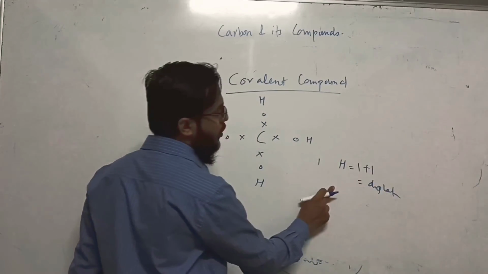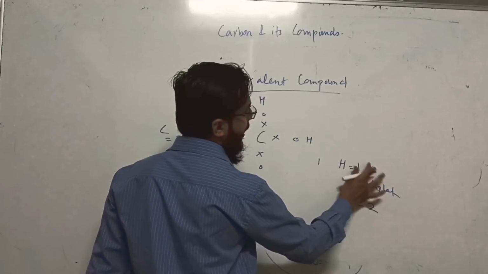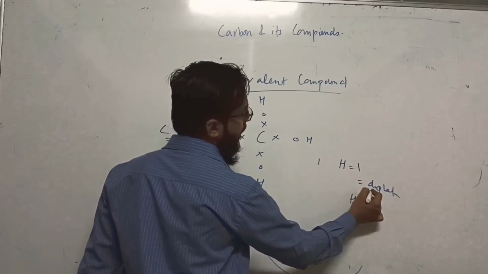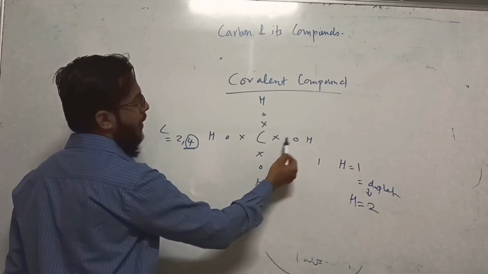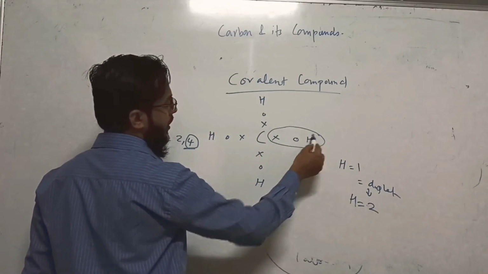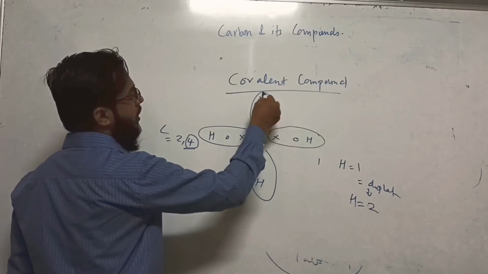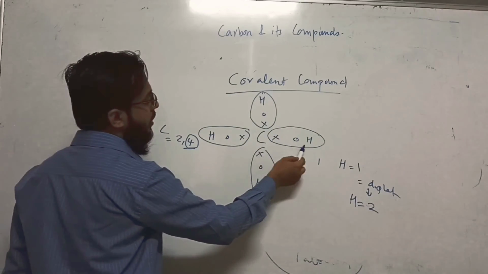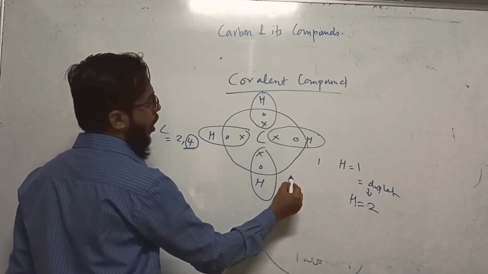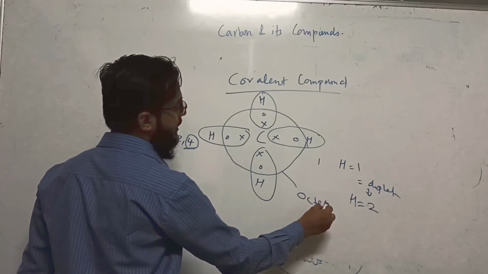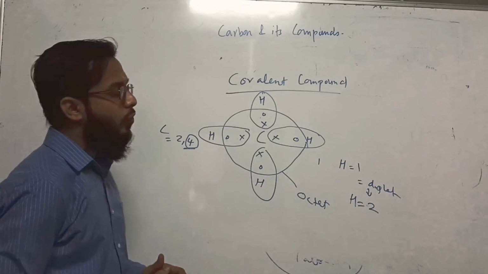हाइड्रोजन को एक इलेक्ट्रॉन और मिल जाए तो हाइड्रोजन हो जाएगा 2. Right now it is just 1. But what does hydrogen do? Hydrogen shares 1 electron of carbon and becomes duplet. And carbon also shares the electron of hydrogen and forms octet. You can see 1, 2, 3, 4, 5, 6, 7, 8. So this is sharing of electron.